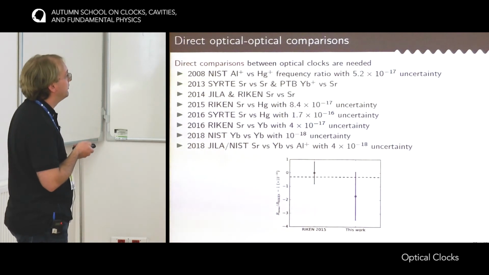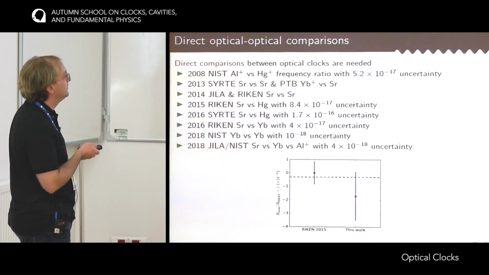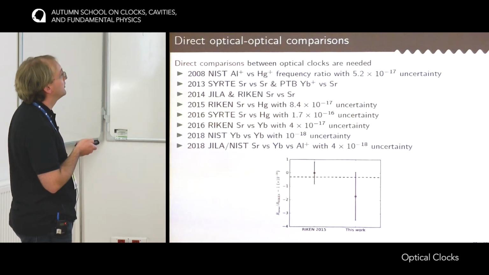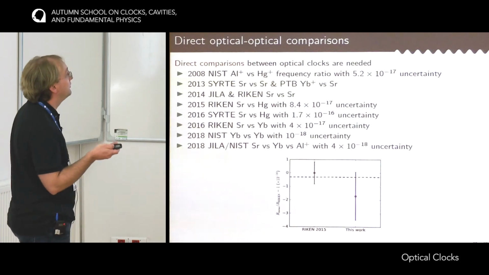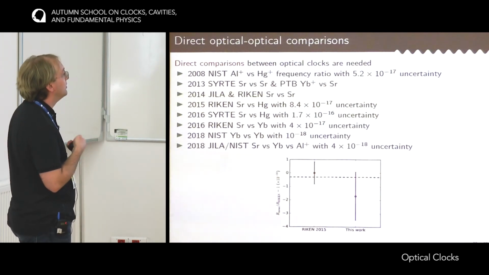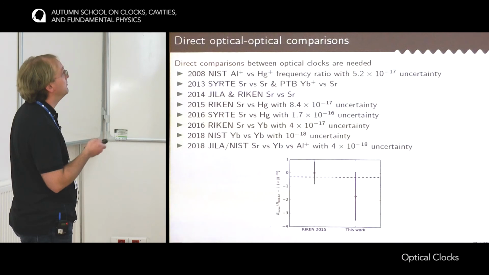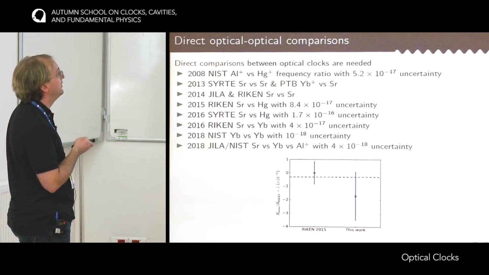This is the frequency ratio between the strontium clock transition and the mercury clock transition, measured at RIKEN in Japan and at SYRTE in Paris. There is a nice agreement between these two measurements. What's so special about this measurement is that the two pairs of clocks have been designed by two completely different teams, and they are able to show reproducibility below what could be done through the cesium.